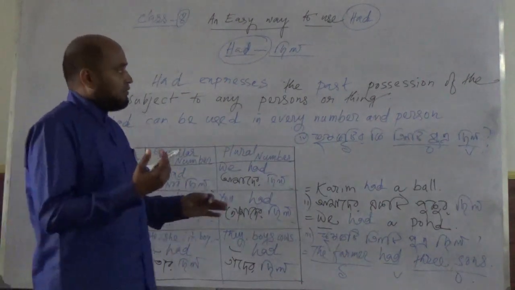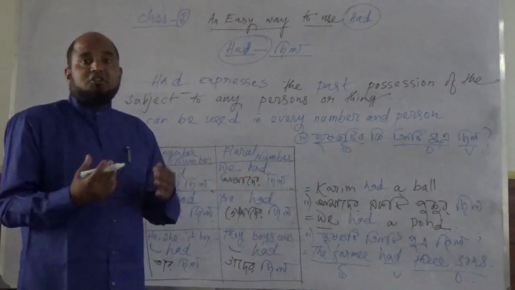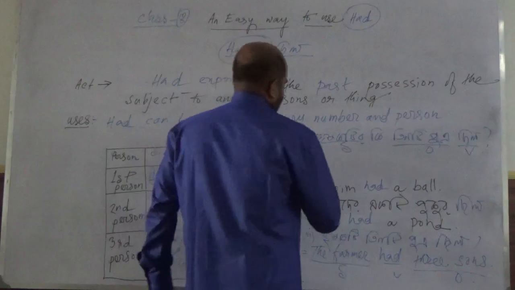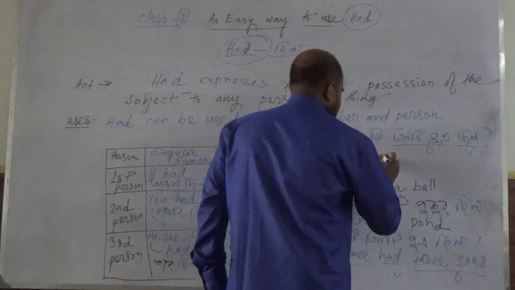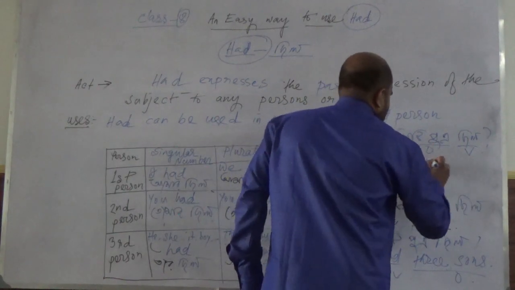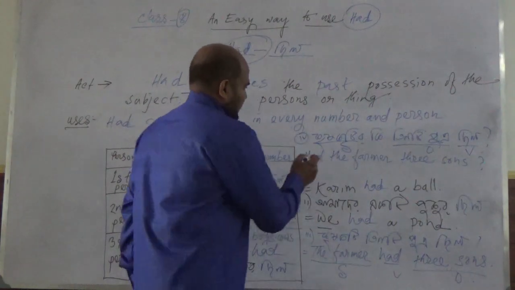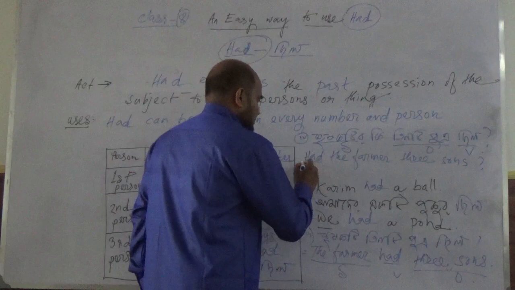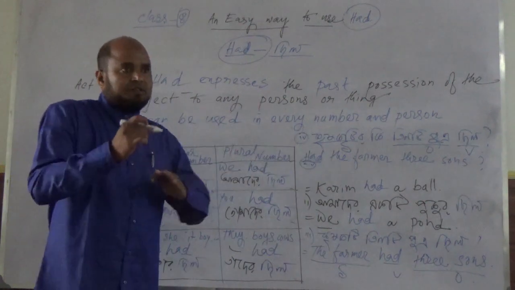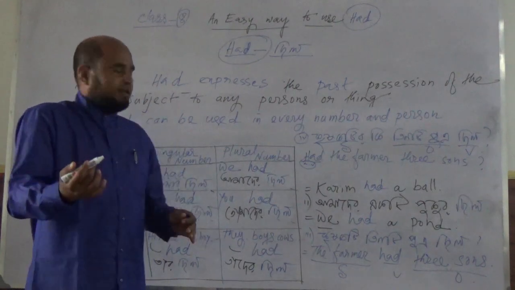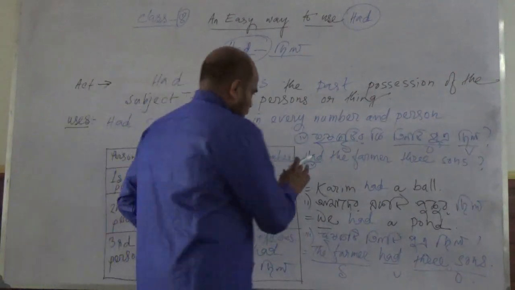Whenever you find a sentence like this, how will you translate? It is an interrogative sentence. So, here the farmer, three sons. I have used here had as a main verb. Okay? You can also translate this Bengali sentence in a little different way by using had as an auxiliary verb.